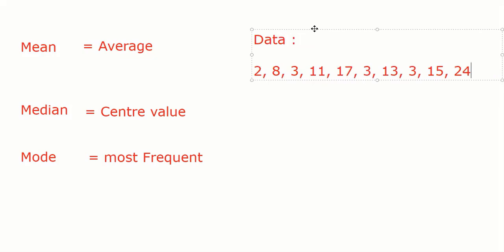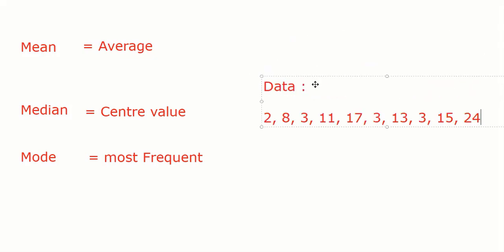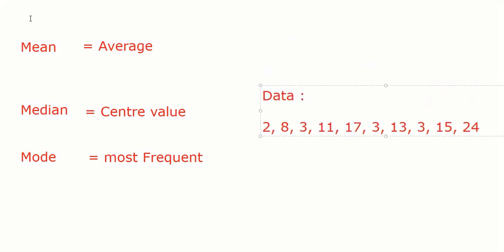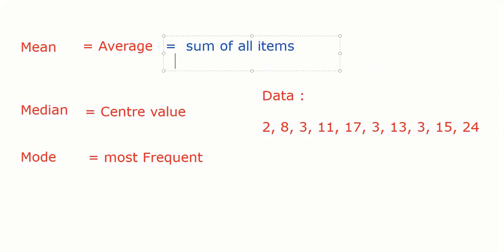Mean means average. Everyone knows average. Average is always given by, let me write in blue, sum of all items divided by the total number of items, how much data there is.